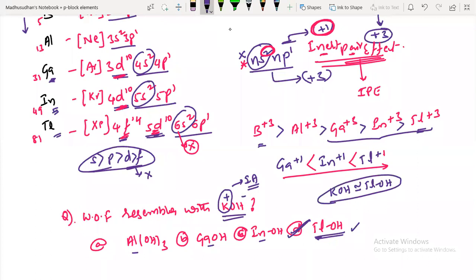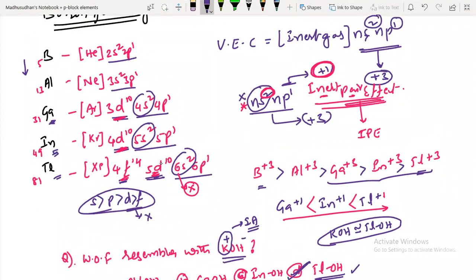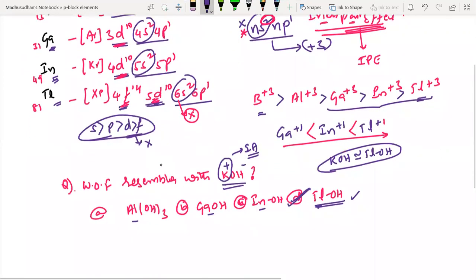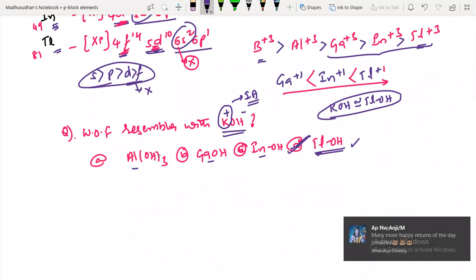Okay, so now I'll move to the next concept then. Sir, can you please repeat it? So guys, generally what you will expect from top to bottom, atomic radius should increase, but there are some abnormalities.